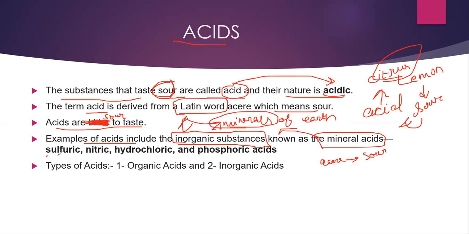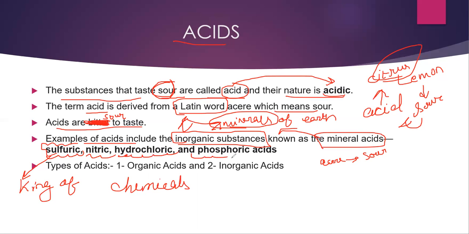Some of the examples of mineral acids are sulfuric acid. You know sulfuric acid is the king of chemicals. King of chemicals is what? Sulfuric acid. You should know this. Nitric acid, hydrochloric acid, phosphoric acid. Types of acid: first, organic acid; second, inorganic.